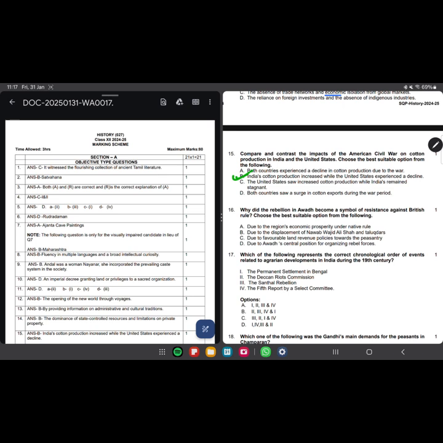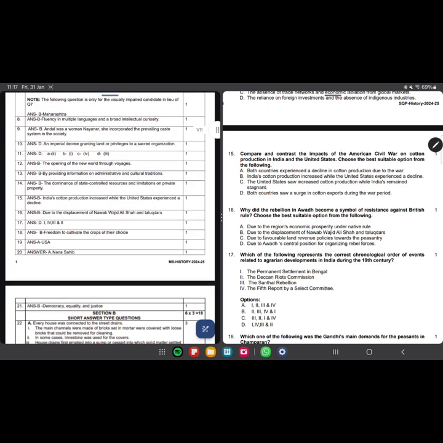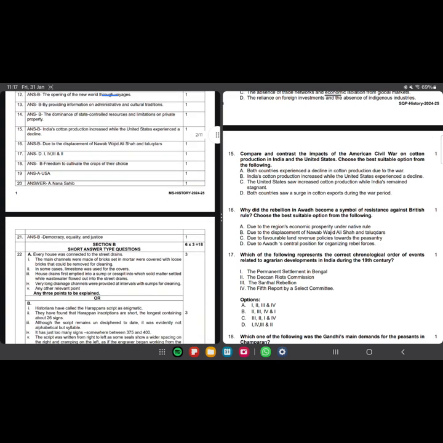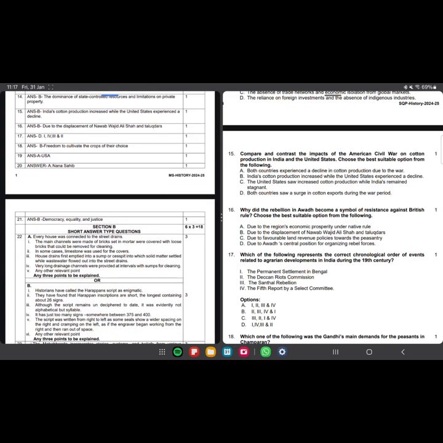Why did the rebellion in Awadh become a symbol of resistance against British rule? Choose the best suitable option from the following. Due to the region's economic prosperity under native rule, due to the displacement of Nawab Wajid Ali Shah, due to the favorable land revenue policies towards the peasantry, due to Awadh's central position for organizing rebel forces.